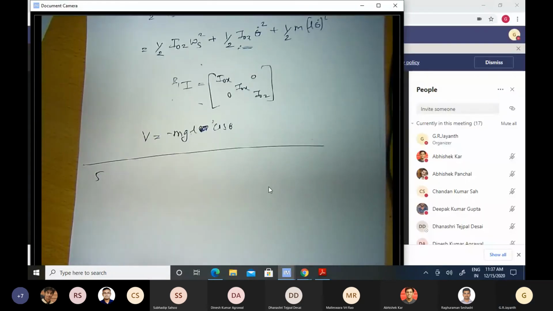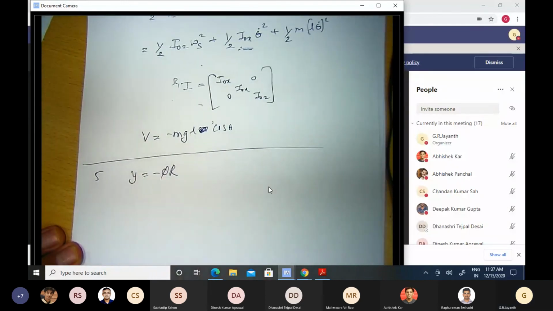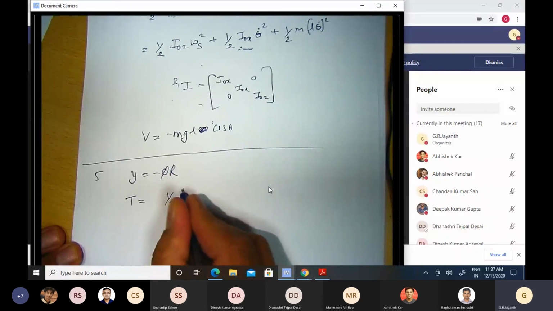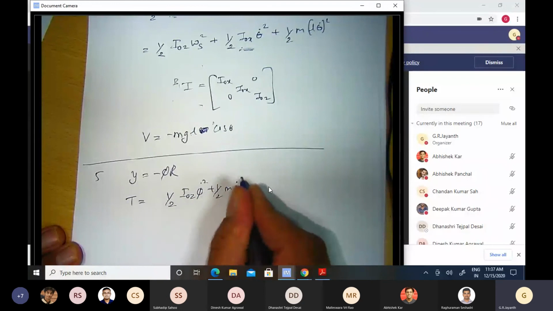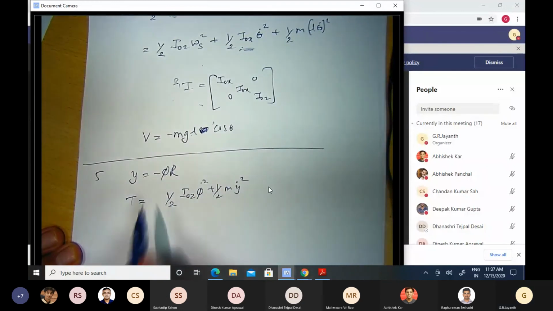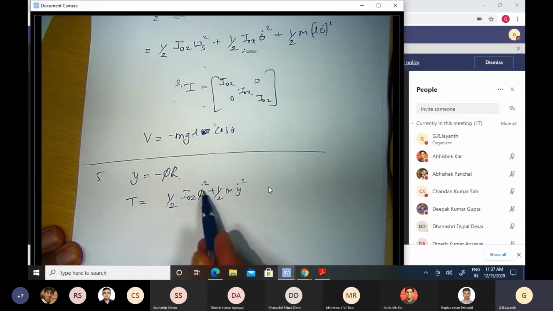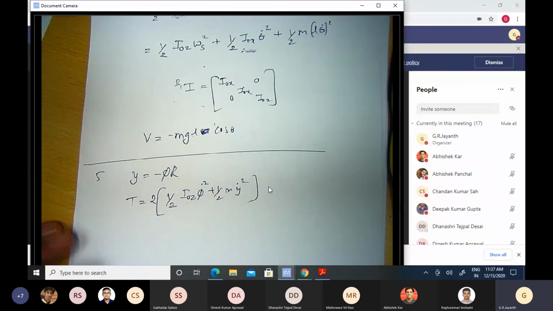So we know that y is equal to minus phi r, if you choose phi as that angle. And the kinetic energy of each wheel is half I0z phi dot squared plus half m y dot squared. If you use y equal to minus phi r, you can replace phi dot here by y dot. And 2 of that, because there are two wheels. They're both identical, both rotating at the same rate, and so on.